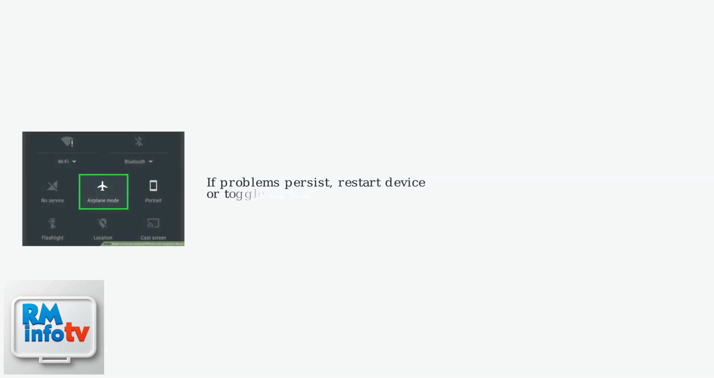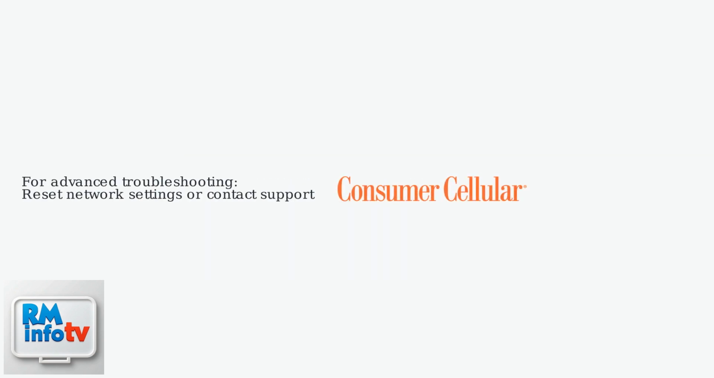If problems persist, try restarting your device or toggling airplane mode. For advanced troubleshooting, reset your network settings or contact Consumer Cellular support for plan-specific guidance.